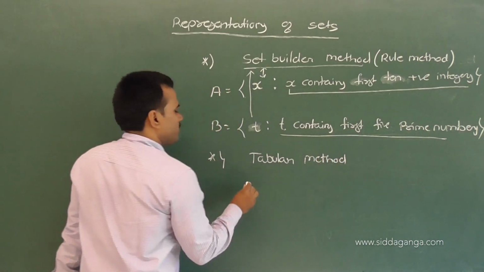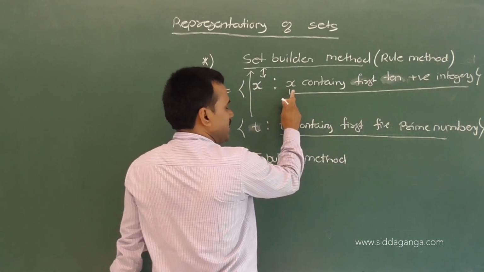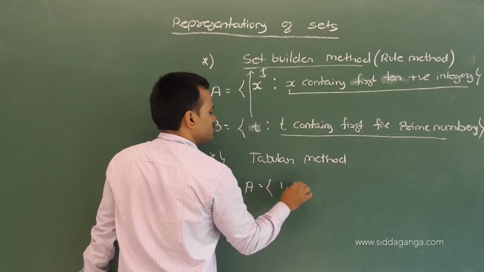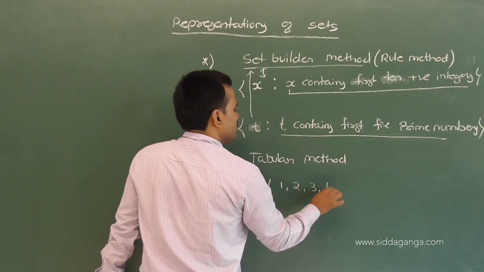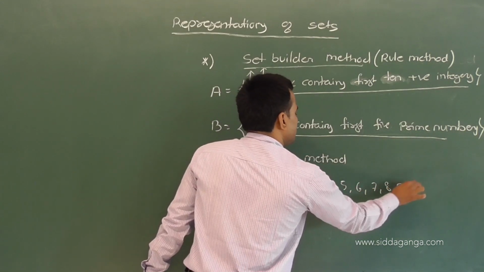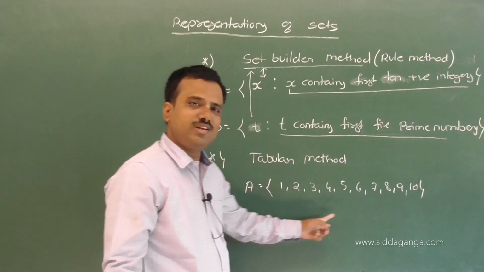Then how to write the tabular method? For the tabular method, I take the same example. A indicates what? A contains the first 10 positive integers. The first 10 positive integers are nothing but natural numbers: 1, 2, 3, 4, 5, 6, 7, 8, 9, 10.